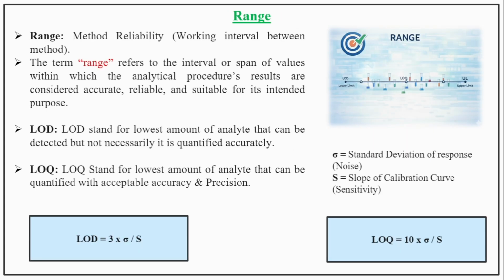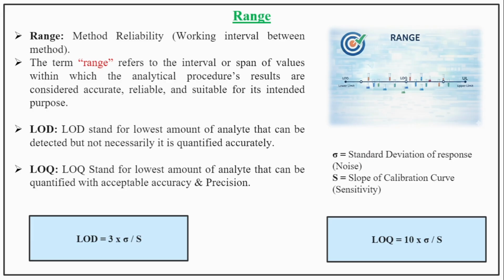Now let's see what is range. Range is a method reliability or working interval of the method. The term range refers to an interval or span of values within which the analytical procedure results are considered accurate, reliable, and suitable for the intended purpose.